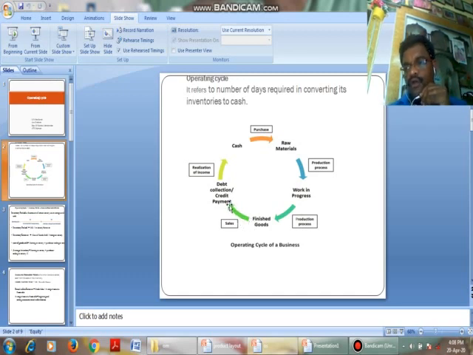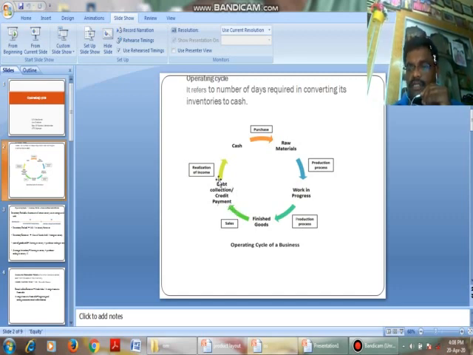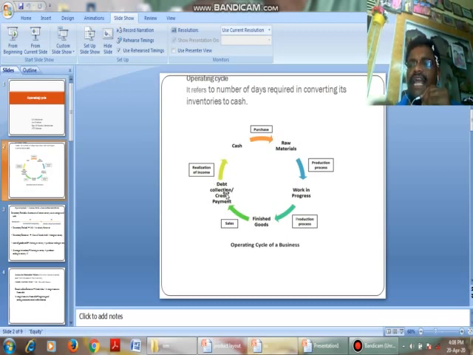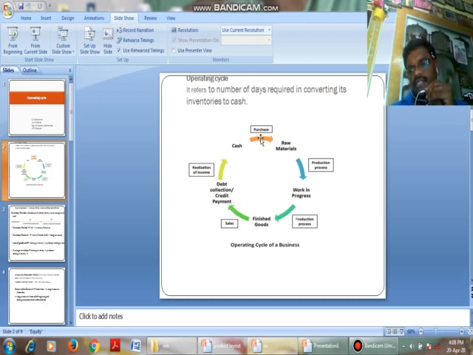In case of sales, we have two types of sales, cash sales and credit sales. If you go for cash sales, we get the cash immediately, and if you go for credit sales, we get the money after some period of time. In this process we have two concepts, debt collection, where we have gone for credit sales and have to get money from outside, and credit payment, where we purchase raw material on credit and have to pay the money to the suppliers. Are you able to understand?